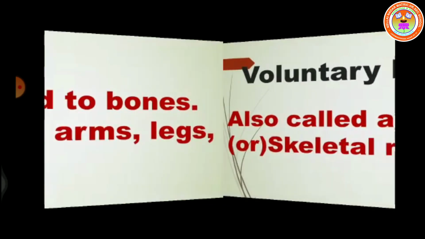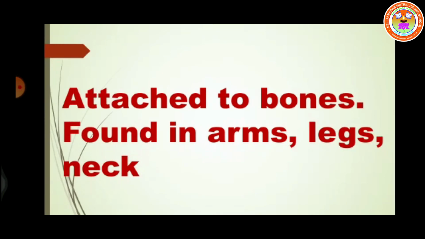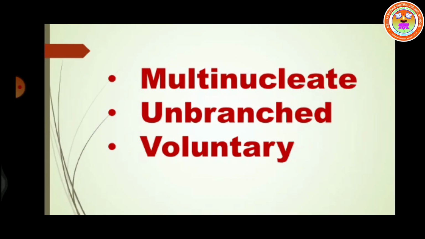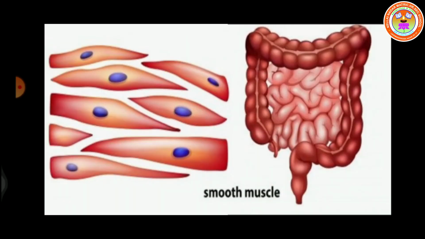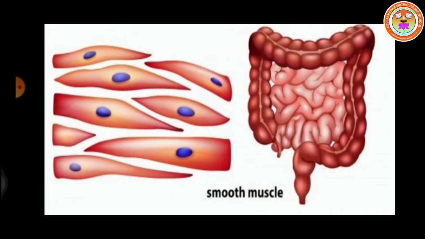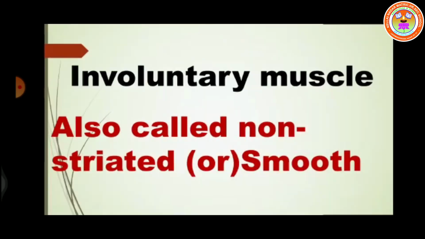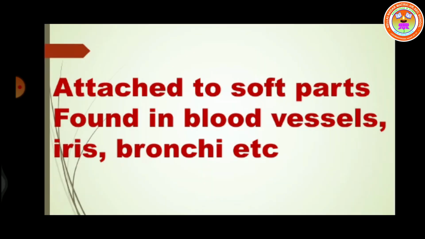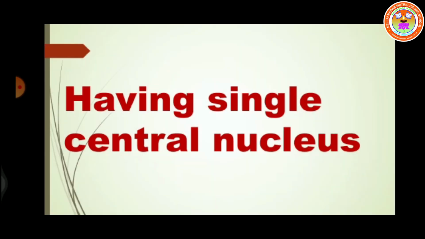It is attached to the bones found in arms, legs and neck, etc. They are multinucleate, unbranched and voluntary in nature. The second set of muscle is called smooth muscle or non-striated muscle or involuntary muscle. They are attached to soft parts of our body like blood vessels, iris, bronchi and the skin, etc. They are single nucleated, they have a central single nucleus and they are involuntary in nature.